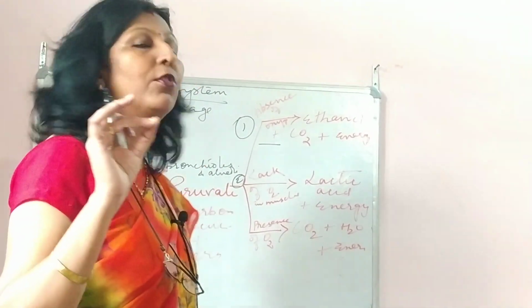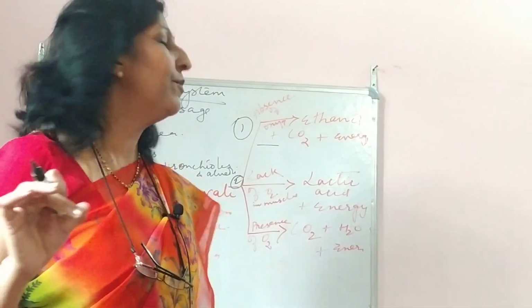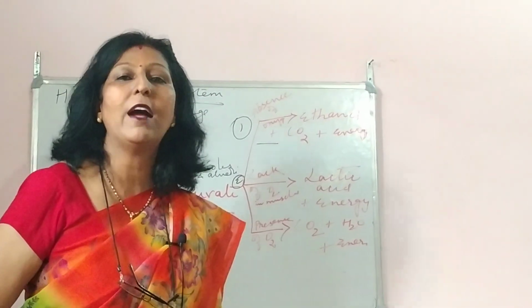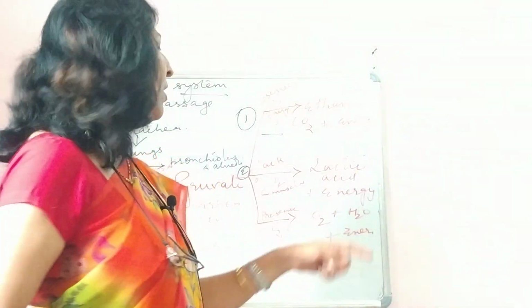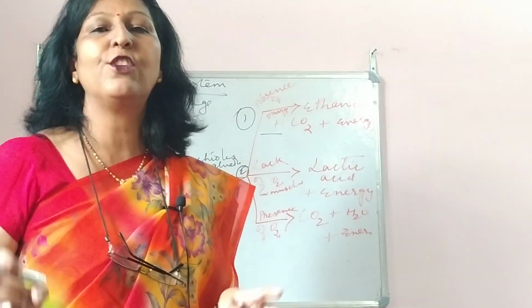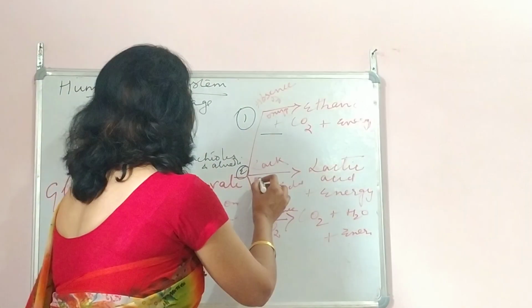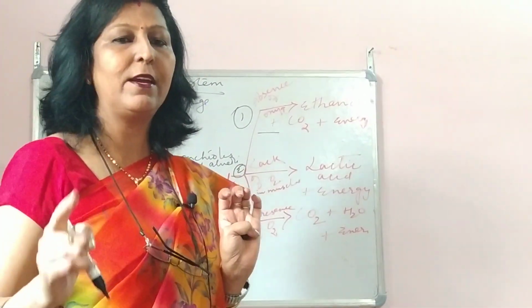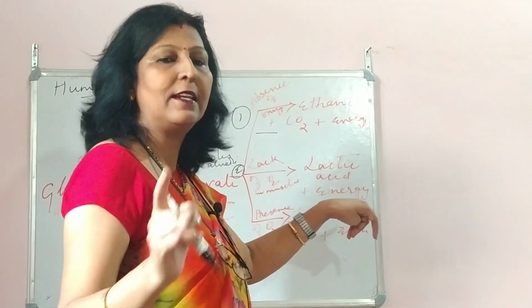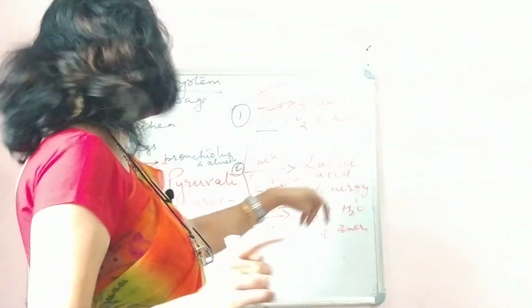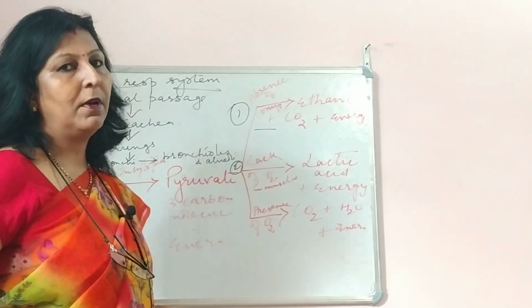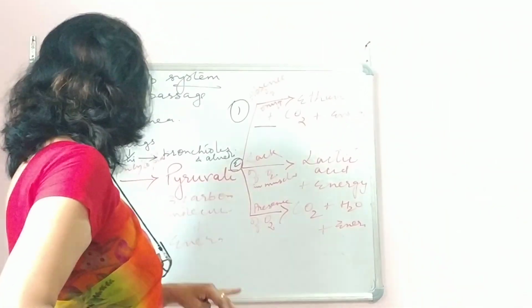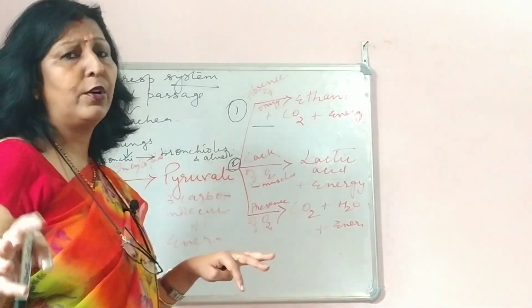Lactic acid is formed. So lactic acid and energy, and whenever you have muscle cramps, you have the problems, all that is due to this accumulation of lactic acid. So lack of oxygen muscles वाले में ये होता है, and lactic acid and energy is formed. Energy is there, but lactic acid formation is the problem which creates cramps and all.